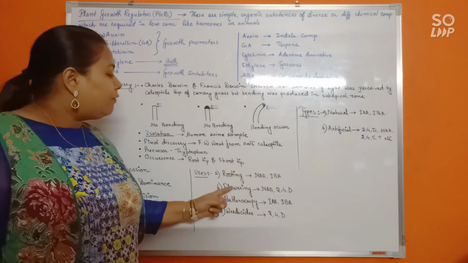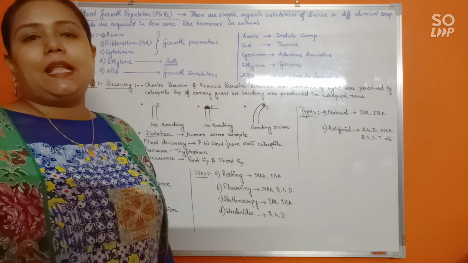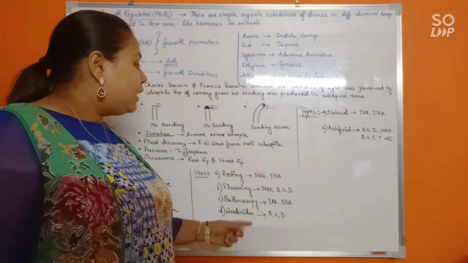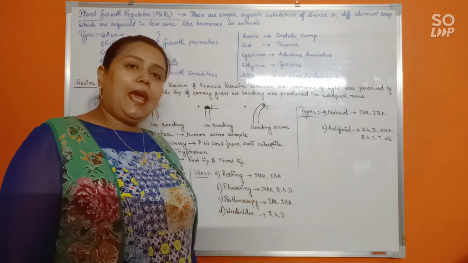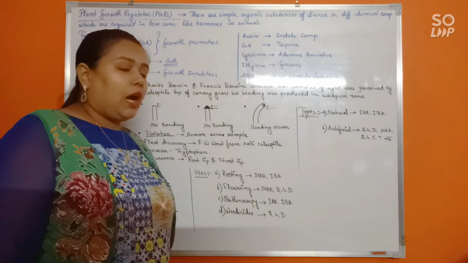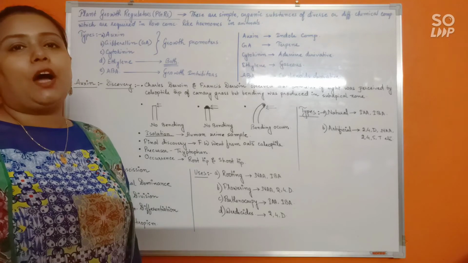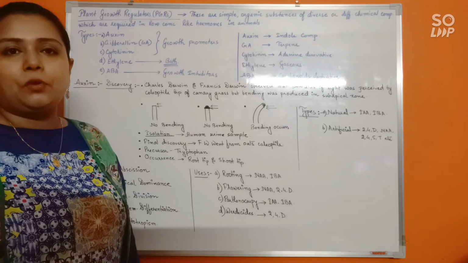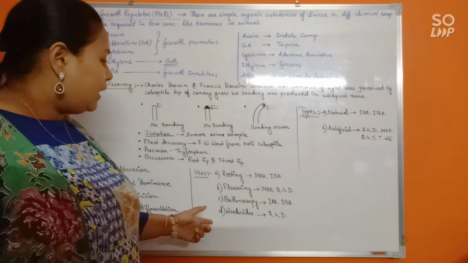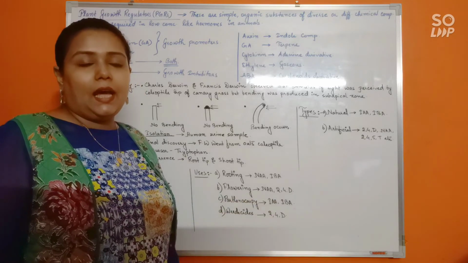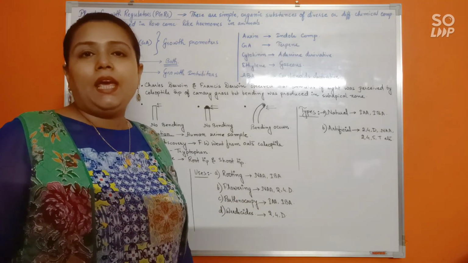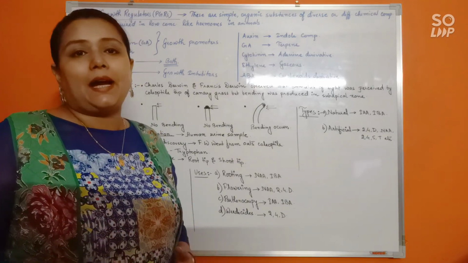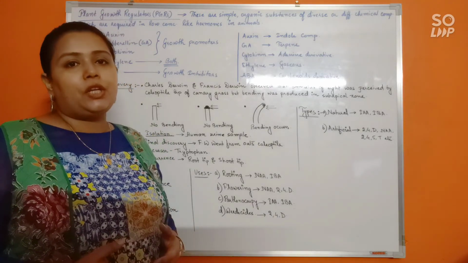Okay, now flowering. Not in all plants, but in plants like pineapple or lychee, flowering is promoted by auxin, and for that the auxins that are used will be NAA and 2,4-D. Coming to parthenocarpy, parthenocarpy is important commercially. Why? Because parthenocarpic fruits are seedless, and of course seedless varieties of fruits are much more popular than seeded ones, right? So auxins like IAA and IBA are introduced in the plants to induce parthenocarpy in them, so that the fruits that they bear will be seedless, hence commercially more popular.